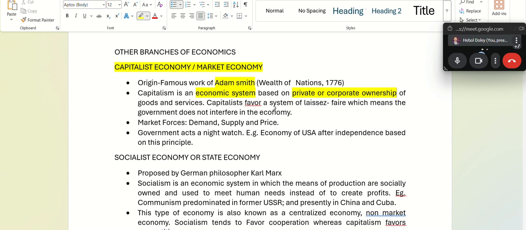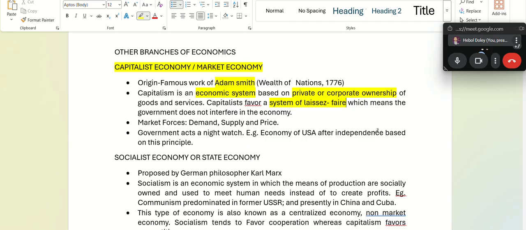So capitalists favor a system of laissez-faire. This is a French word which means the government does not interfere in the economy. Keep this word in mind because this was asked once.